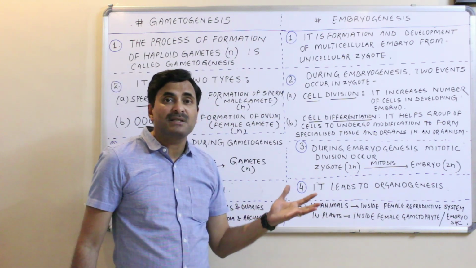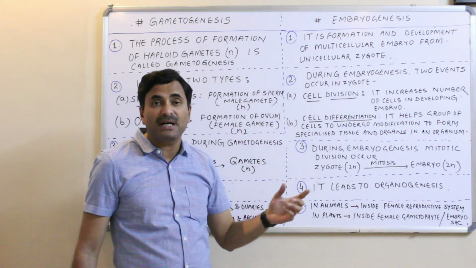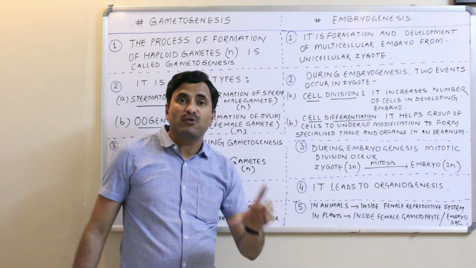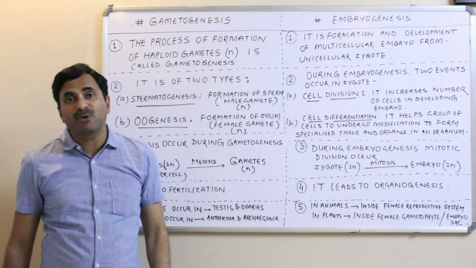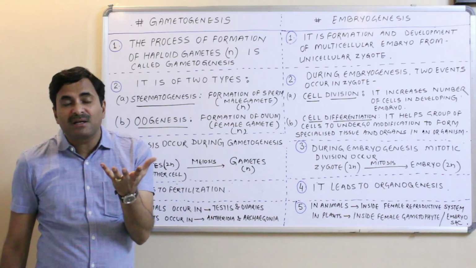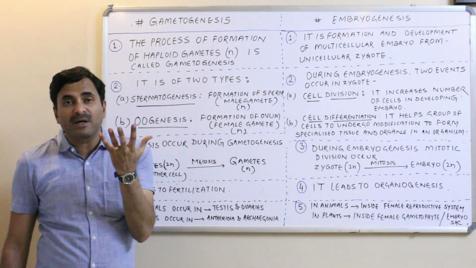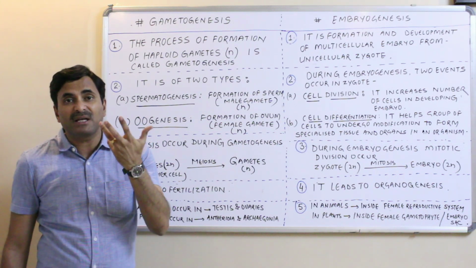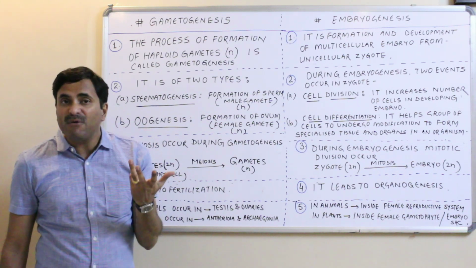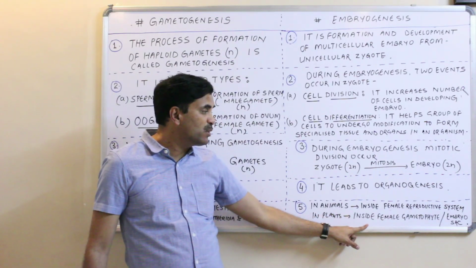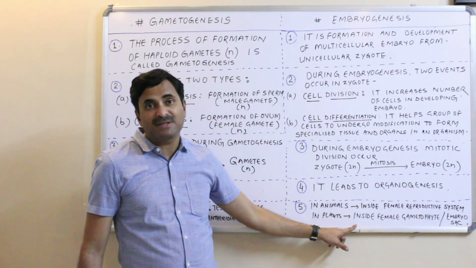And in the case of plants, where does embryogenesis occur? You might have heard about the female gametophyte. If you have not heard about the female gametophyte, then the female gametophyte is also called the embryo sac. The other name of the female gametophyte is the embryo sac, and the name embryo sac is given because the embryo is formed there. So in plants, inside the female gametophyte or the embryo sac, embryogenesis occurs.